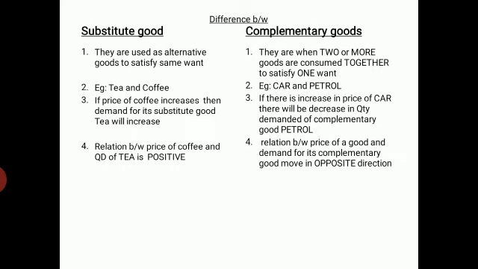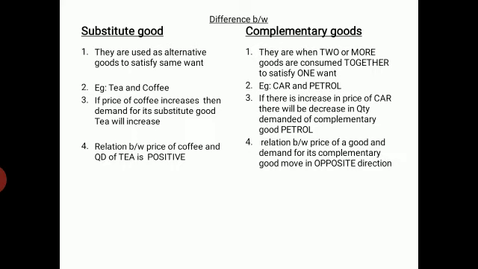Then substitute good, last point. The relation between price of coffee and quantity demanded of tea is positive. There is a positive relation because when one price is increasing, the quantity demanded of the substitute good is also increasing. So there is a positive relation between price of one good and quantity demanded of substitute good.